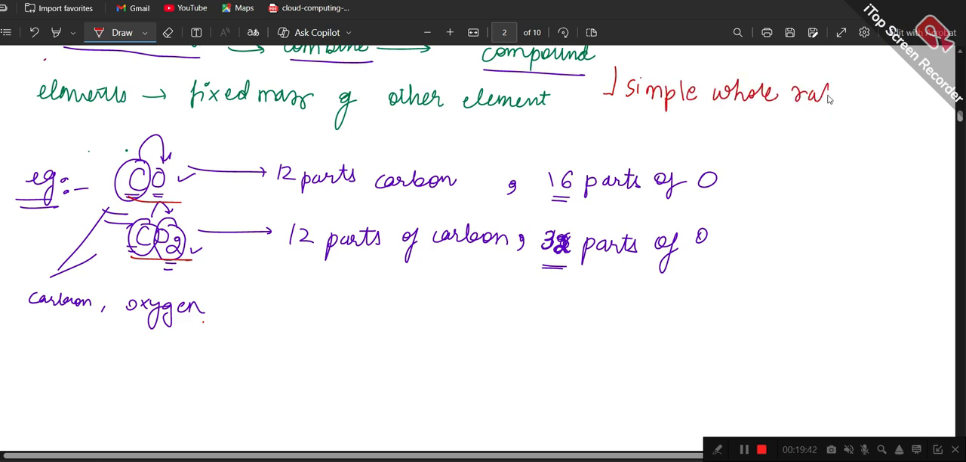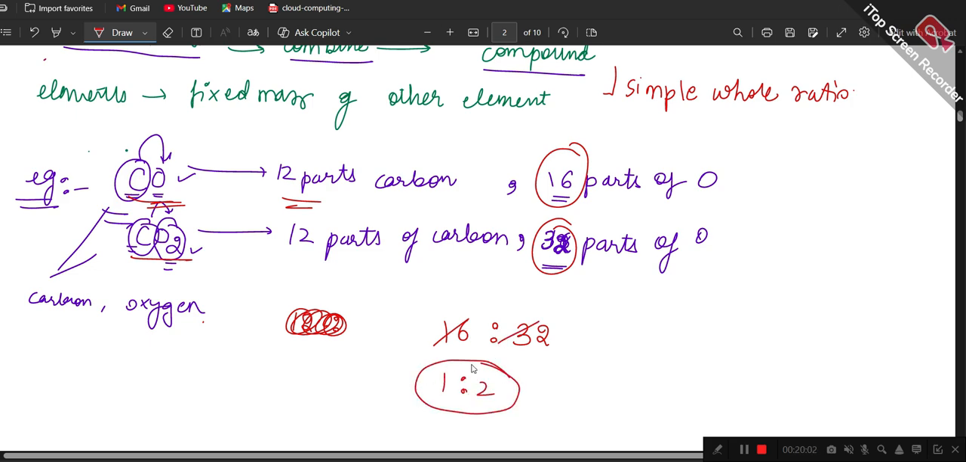Now what does this mean? If you see here, there are 12 parts and 12 parts of carbon, and here it is 16 parts and 32 parts of oxygen. So if we see the ratio of oxygen in both compounds, it is in the ratio 1:2. So it is a simple whole number ratio.